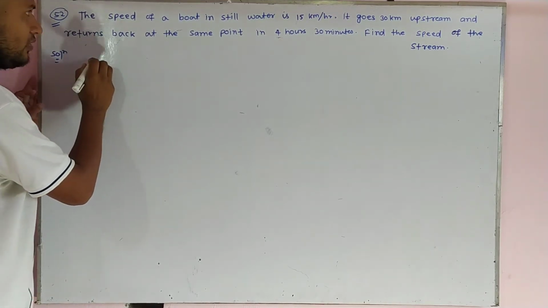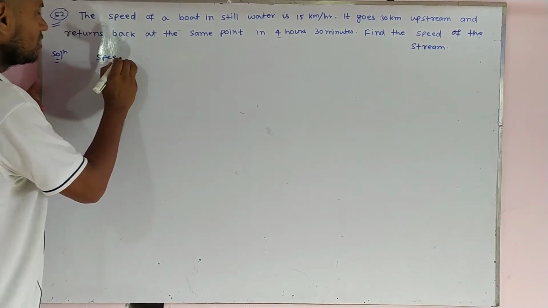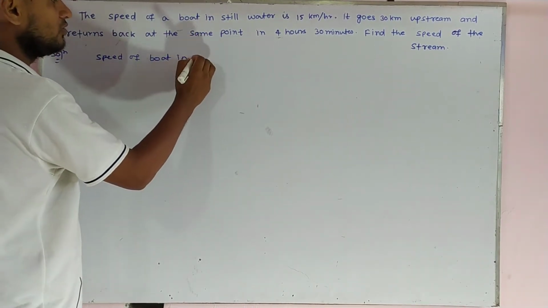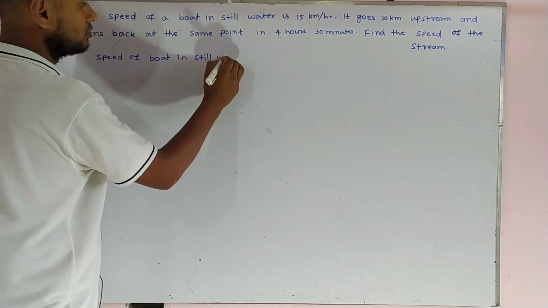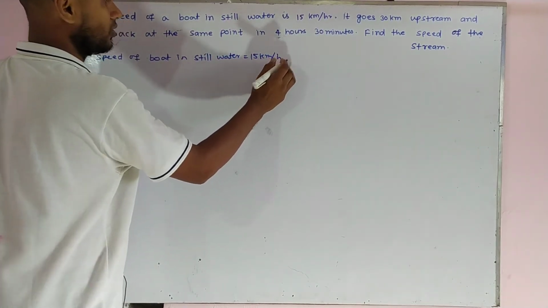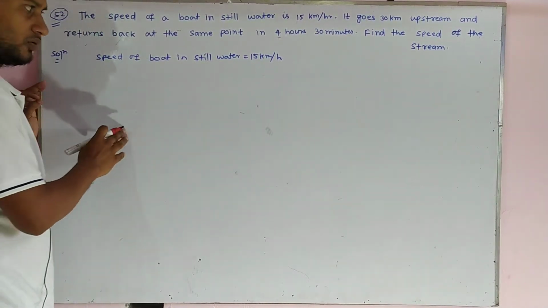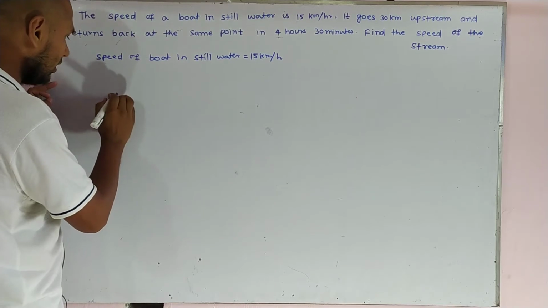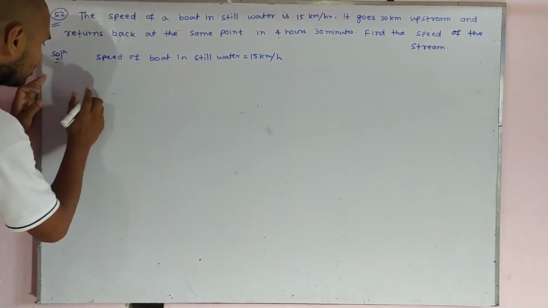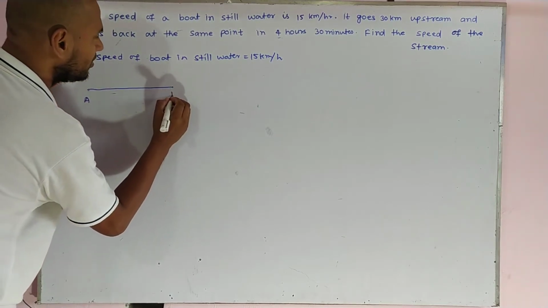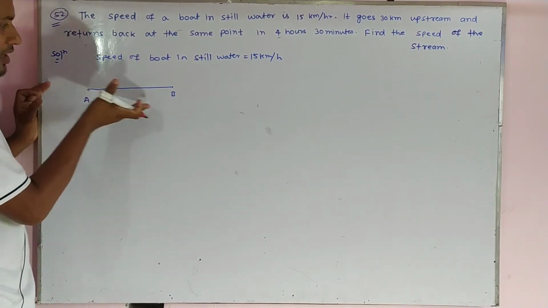In the question, the speed of the boat in still water is given as 15 km per hour. Suppose the boat is starting from A and reaches B. This is the path of the boat.